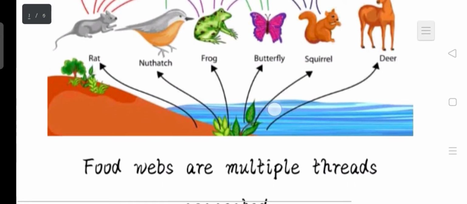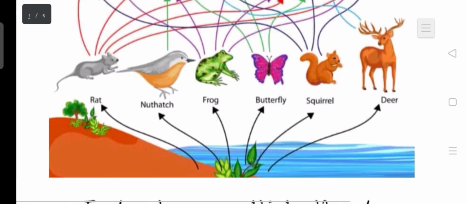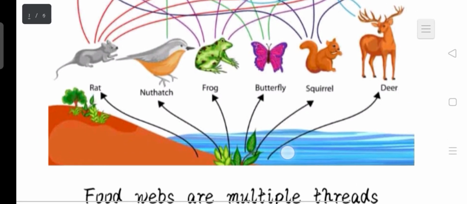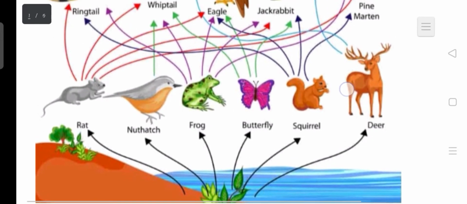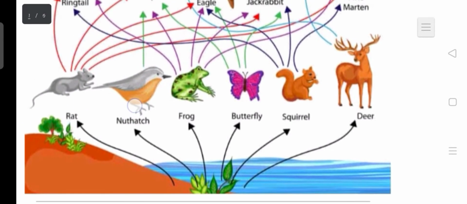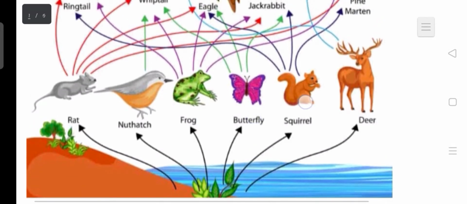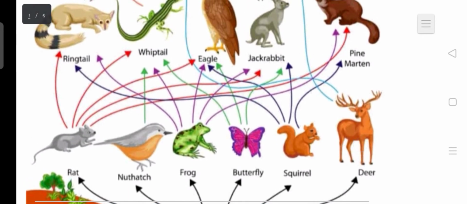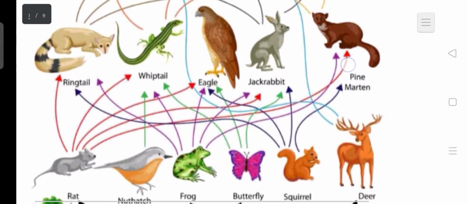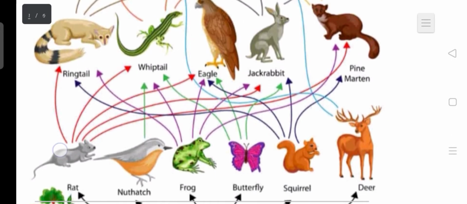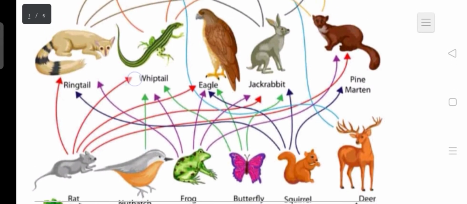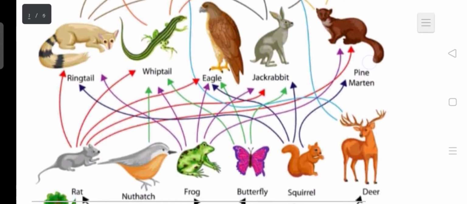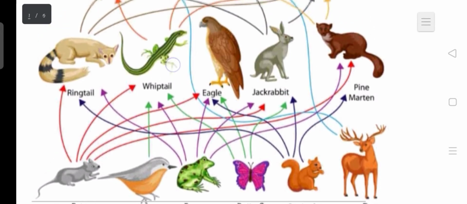So let's start with the primary producers. Here you can see that the herbivorous animals feed directly on the plants, which are the primary producers. And in the herbivorous animals, we have the rats, the nuthatch, the frog, the butterfly, the squirrel, and the deer. So these herbivorous animals are also being eaten by the secondary consumers. Here you can see that the rat is being eaten by the ringtail, the whiptail, the eagle, the jackrabbit, and the pine marten. Then we have the nuthatch, which is being eaten by only the whiptail.